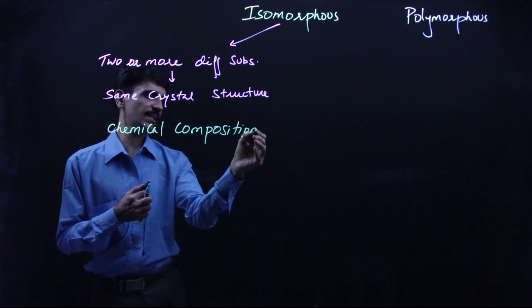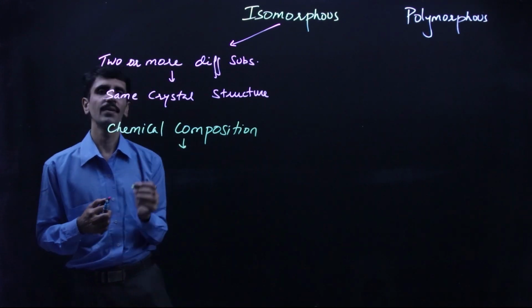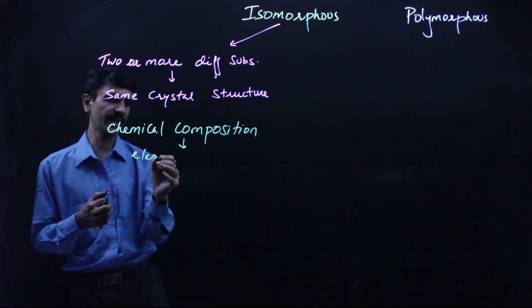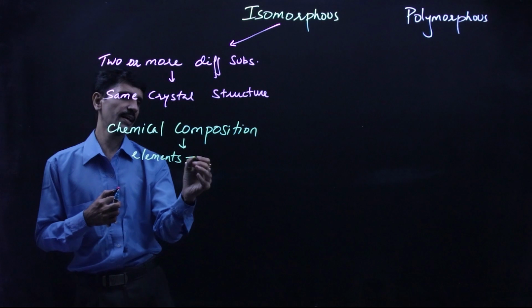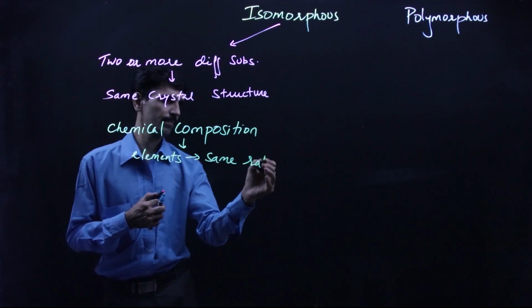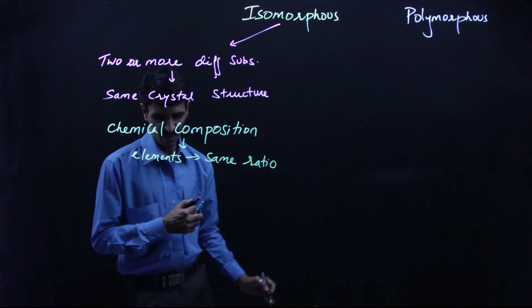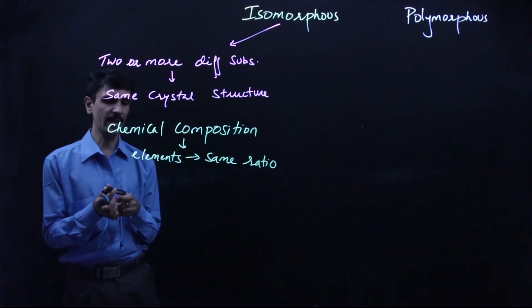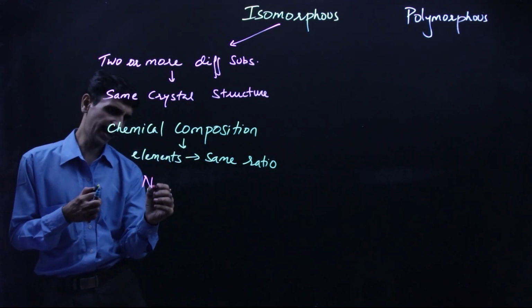That means what are the elements that they are being made up of. So in that case, the elements are present in the same ratio. Okay, they are present in the same ratio. I'll give you an example. Example number one is NaF